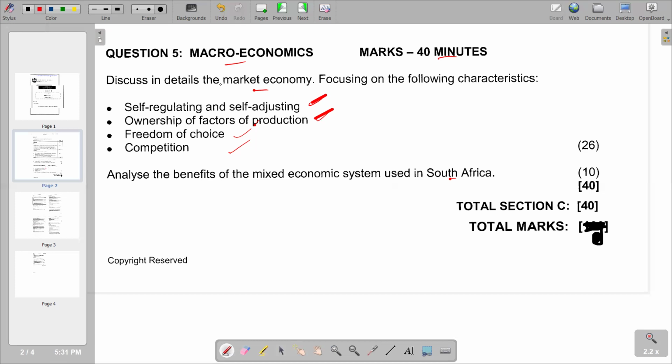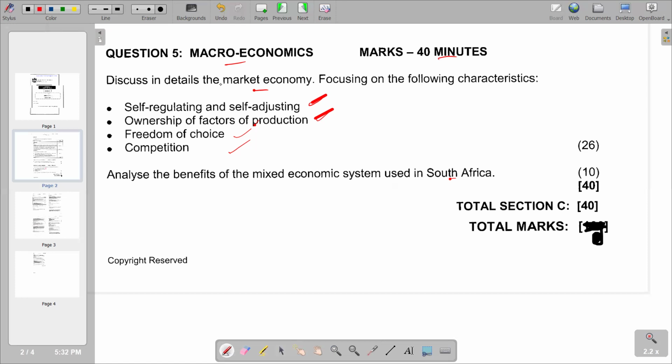The major characteristic that we have in the market economy is the existence of factor markets that play a dominant role in the allocation of capital and the factors of production. So the existence of factor markets becomes one of the major characteristics of the market economy.